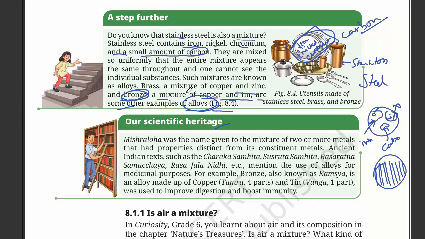Our scientific heritage. Mishra Loha was the name given to a mixture of two or more metals. They are like alloys, distinct from their constituent metals. Ancient Indian texts such as Charak Samhita, Sushruta Samhita, Rasaratna Samuchaya, and Rasajal Nidhi mention the use of alloys. They all use alloys for medicinal purposes. People used to consume these. For example, bronze, also known as kamsya, is an alloy made up of copper and tin. It was used to improve digestion and boost immunity.